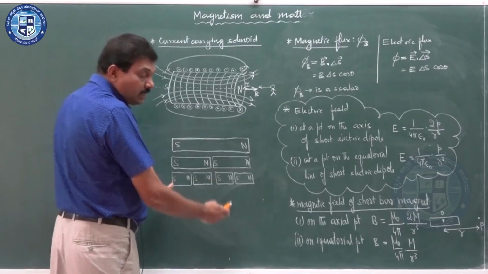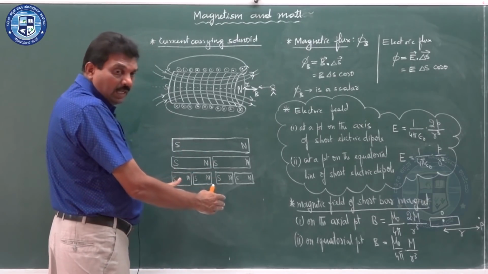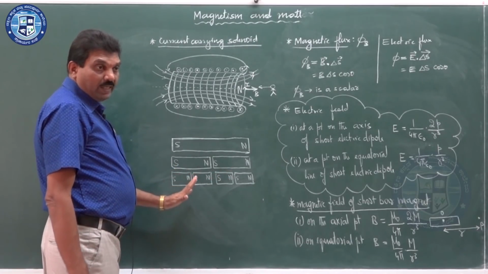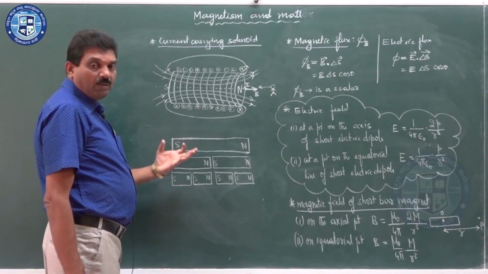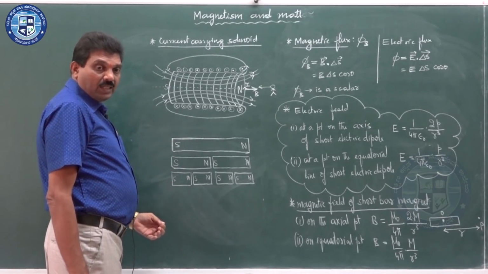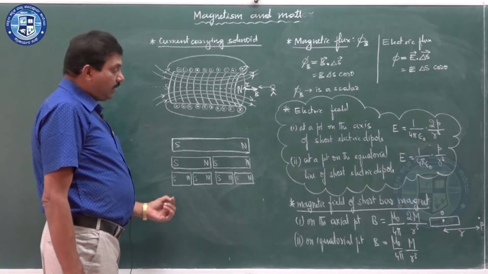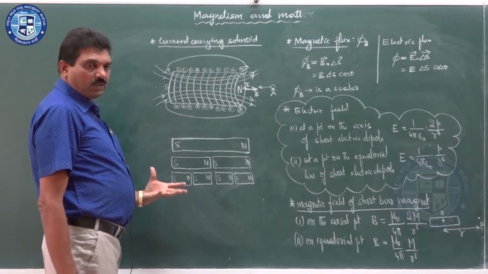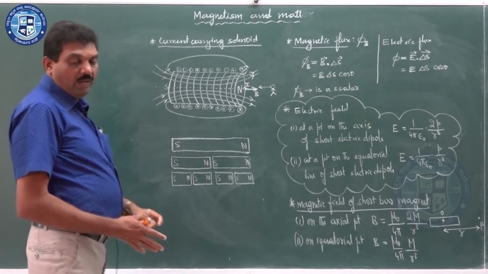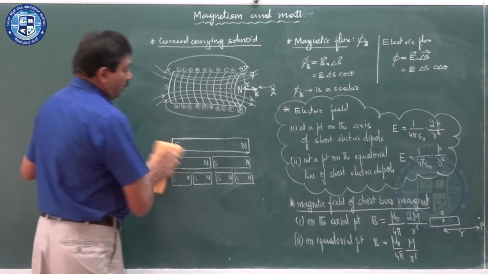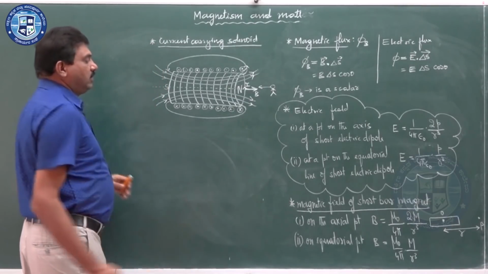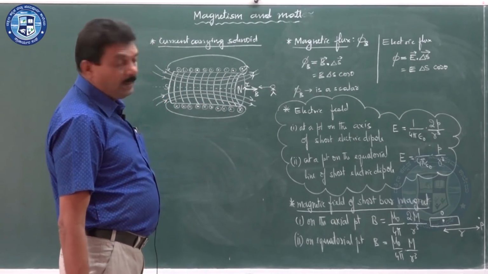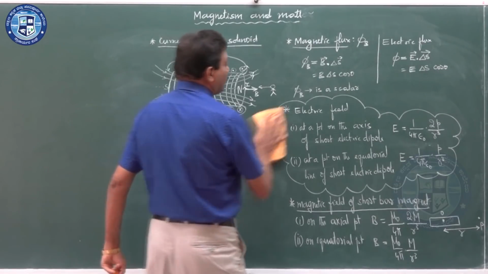Therefore, even though you go to an atomic level, there also you cannot get an isolated pole. You will get only the magnet always existing in the form of a dipole, whereas electric charge can be isolated as a mono charge, single positive charge, single negative charge. That representation is possible, but a magnet should have a dipole. Now, we have to prove that, which we have told theoretically: a current carrying solenoid acts as a bar magnet. Now, we have to prove it.